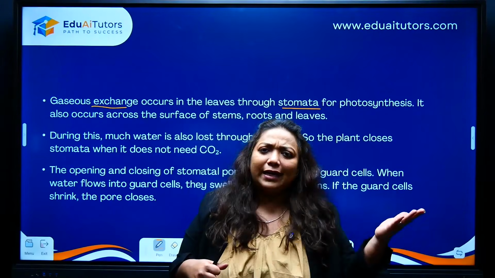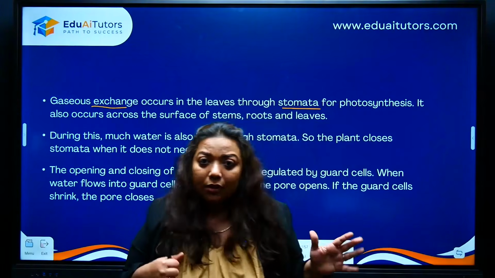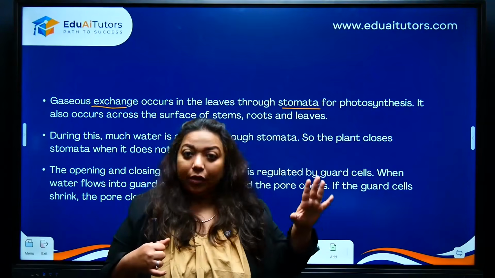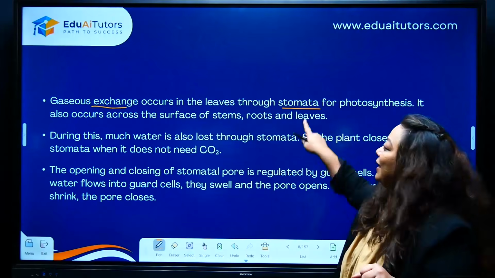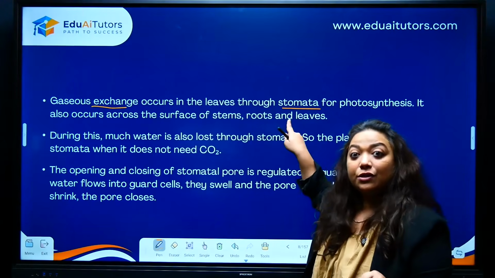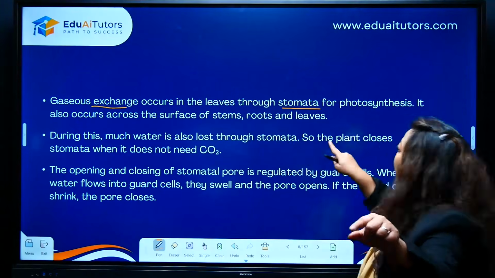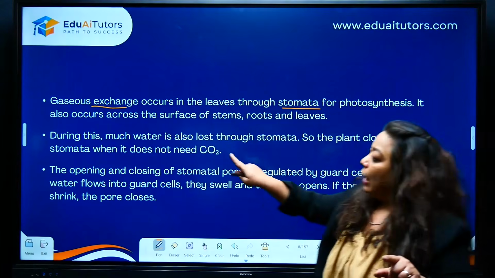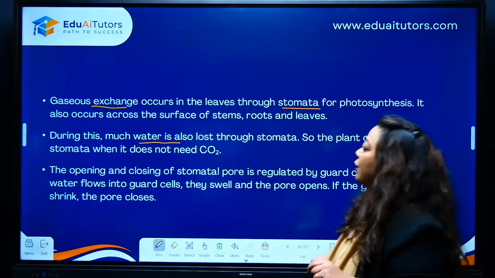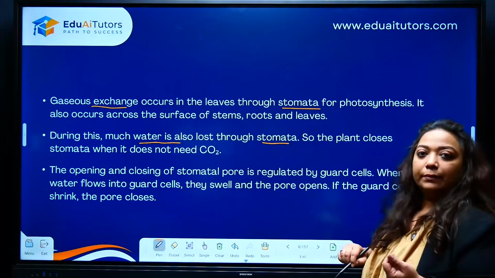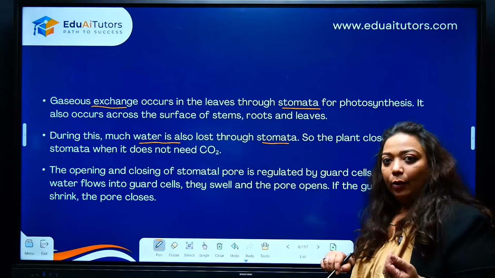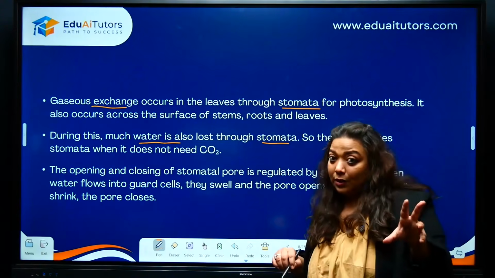You must have studied stomata also does transpiration, removal of the excess of water, correct? Which is absolutely right. We are going to see transpiration also, but it is the site for gaseous exchange. Okay, keep this in mind, children. Further, please remember, now here water is also lost. From where again? Stomata. Easy? Can you relate to it? So see, stomata is involved for photosynthesis.